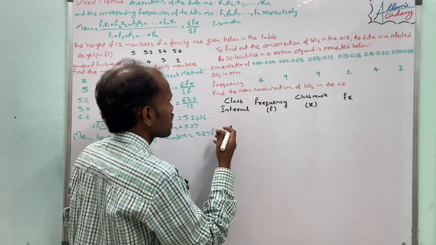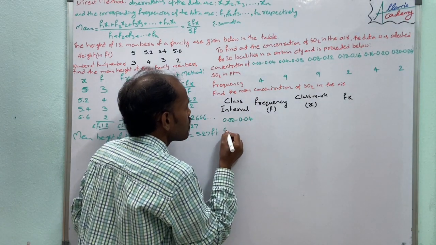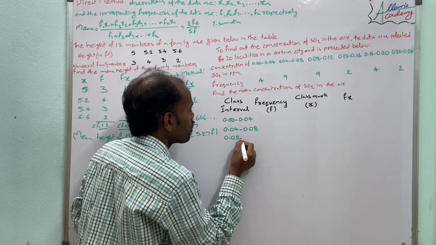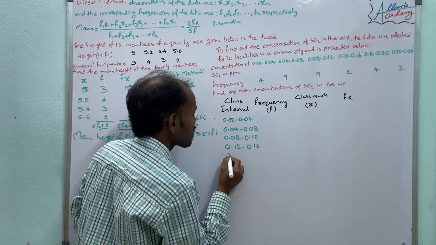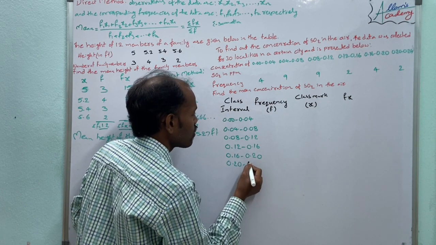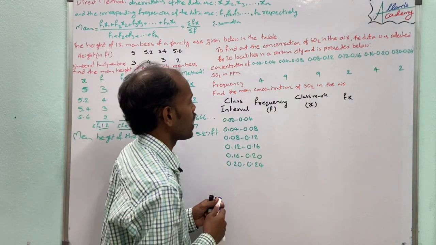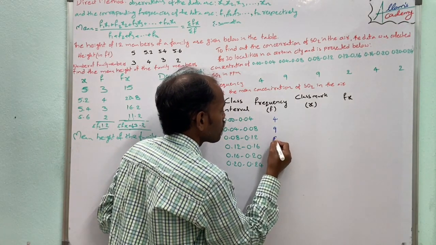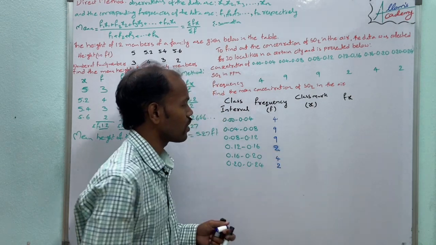The given data is 0.00 to 0.04, 0.04 to 0.08, 0.08 to 0.12, 0.12 to 0.16, 0.16 to 0.20, 0.20 to 0.24, and here the frequencies of this data are 4, 9, 9, 2, 4 and 2. Not 6, that is 2 only given.